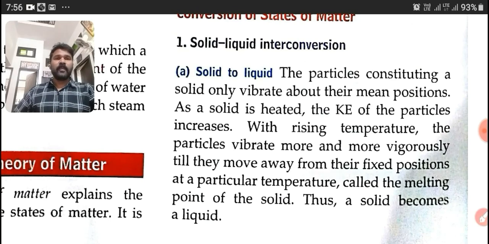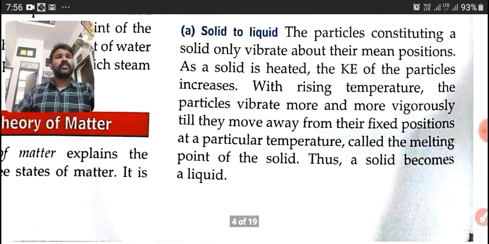In solids the molecules are arranged very tightly, but by heating, the vibration will increase. Then it vibrates more and more vigorously till, what will happen? They move away from their fixed positions at a particular temperature.